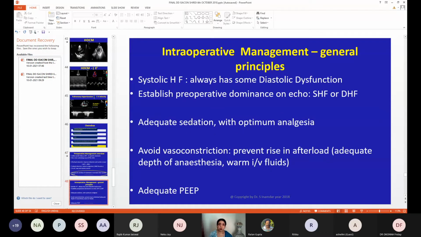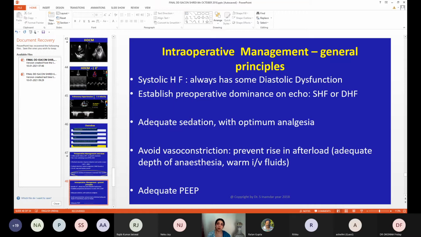So coming to operative management, let's go to general principles. Systolic heart failure always has some diastolic dysfunction, mind you. Then you will ask me, you are showing us how to look at diastolic heart failure, but many a time they both coexist. So what do you do?